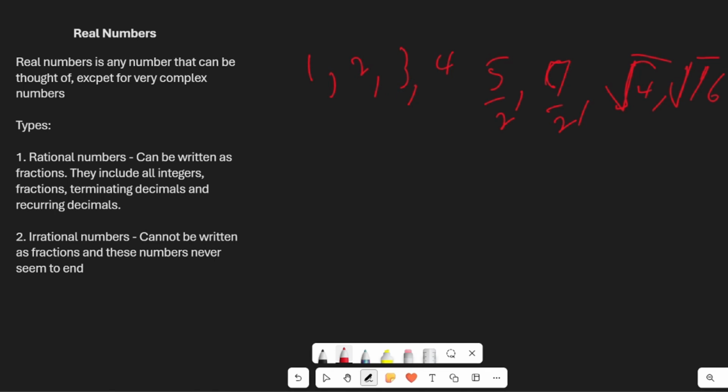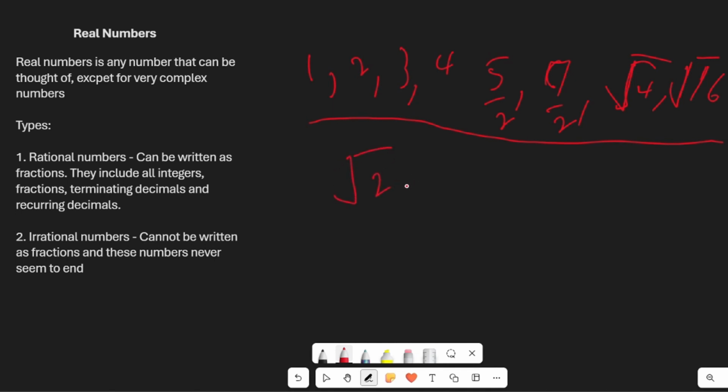The first type is rational numbers. Rational numbers can be written as fractions, and they include all integers, fractions, terminating decimals, and recurring decimals. This can be seen mostly with the numbers I have up here. But they do not include numbers that never end. For example, root 2.